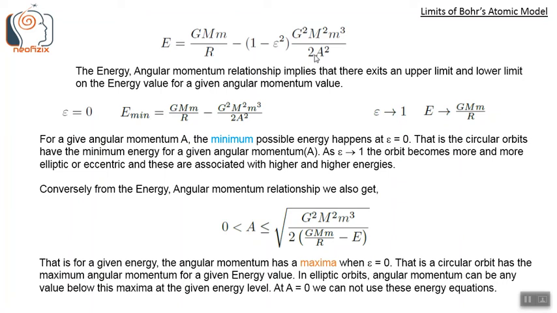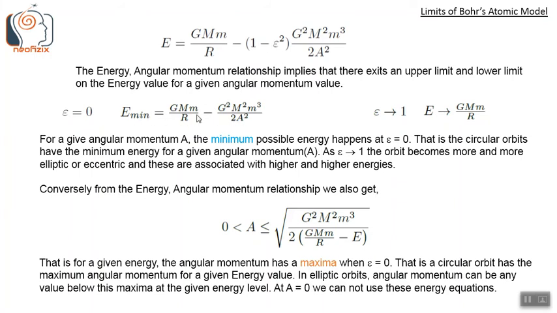That is, for a given angular momentum A, the minimum possible energy happens when epsilon is 0. So the circular orbits have the minimum energy for a given angular momentum A. This E min is GMM by R minus G square M cube by 2A square. This 1 minus epsilon square term is missing because epsilon is 0.